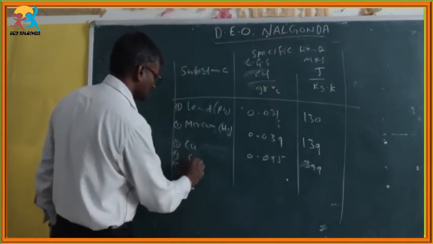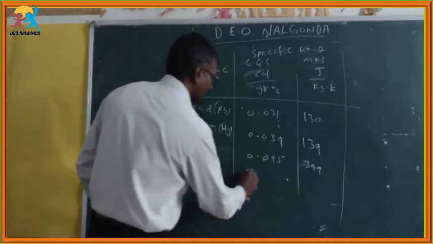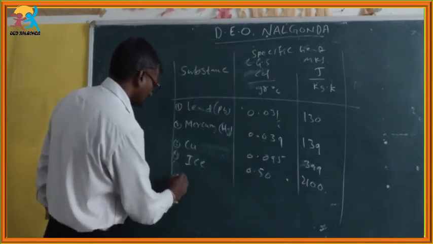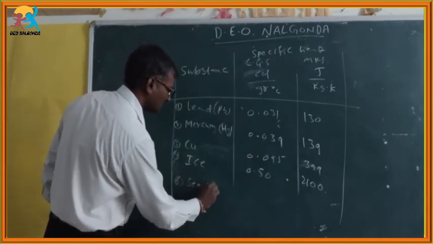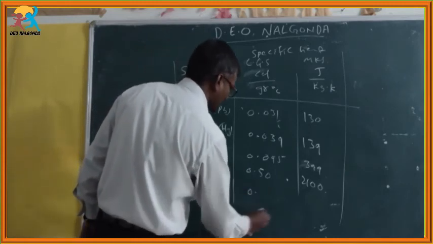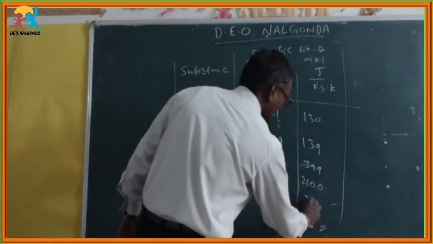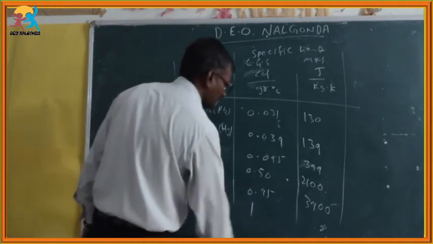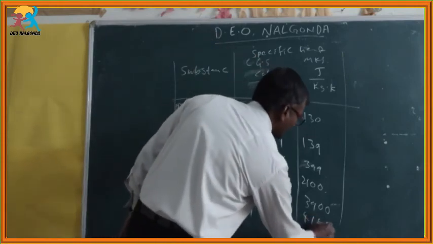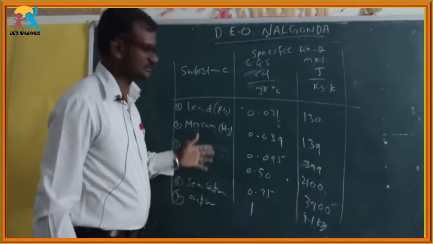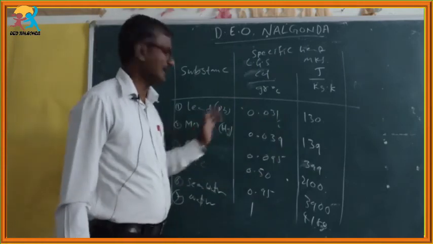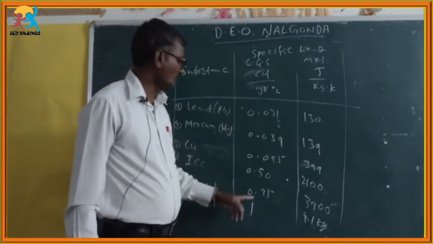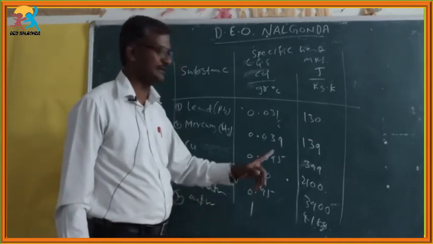Some other substances also: ice is 0.5, which is 2100. Seawater is 0.95, which is 3900. And the seventh one is water, which is 1, which is 4180. Many are there in the textbook; you can go through the values. Among all these, water has the greatest specific heat, as given in your textbook.